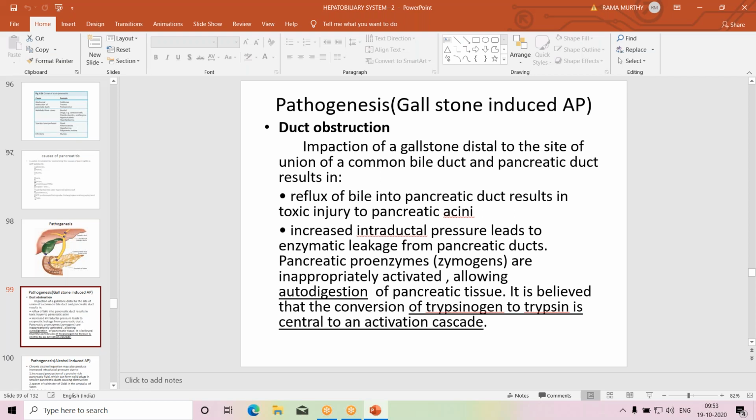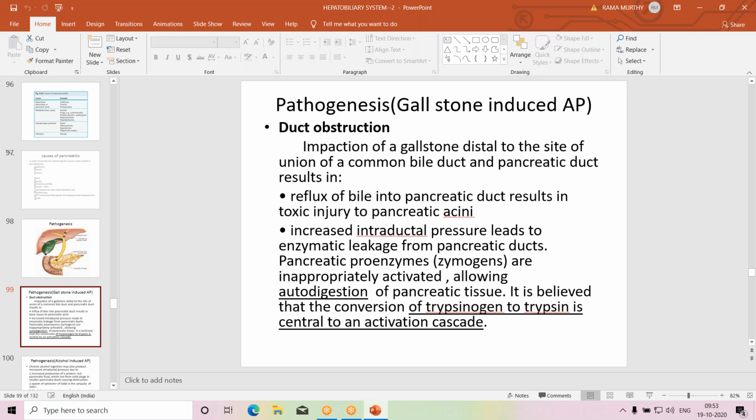The increased intraductal pressure leads to enzymatic leakage from pancreatic ducts. Pancreatic proenzymes, zymogens, are inappropriately activated, allowing autodigestion of pancreatic tissue.